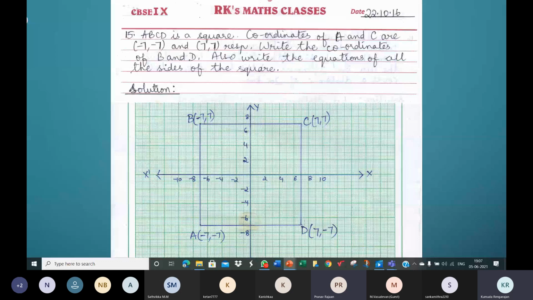Ma'am, can you once again say how to find the sign, ma'am? Okay. So Pranav, in the first quadrant, see the coordinates, the x and y coordinate, the values will be 7 and 7. Now in the first quadrant, Pranav, x-axis has positive values, right? In the first quadrant, you see the positive side of the x-axis and the positive side of the y-axis. So both the numbers will have plus sign.